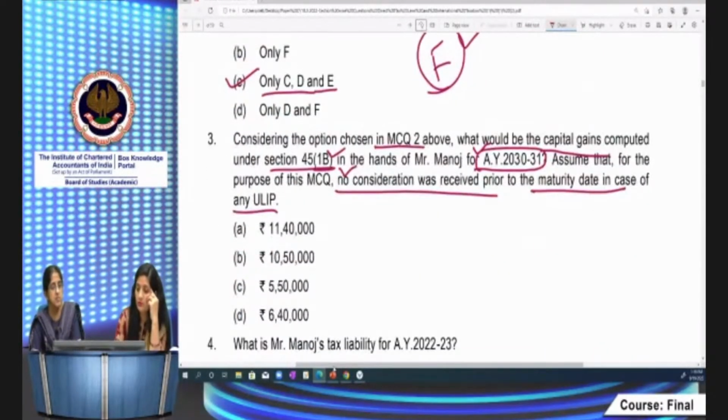What you will do? We have already computed. Capital gains is arising only in respect of policy F, since he has claimed the exemption in respect of C, D, and E. The policy F, we already computed the capital gain. It is coming to 5,50,000. So the correct answer is 5,50,000.